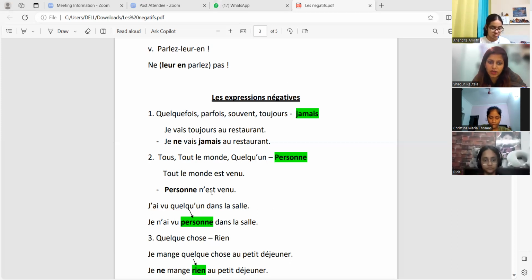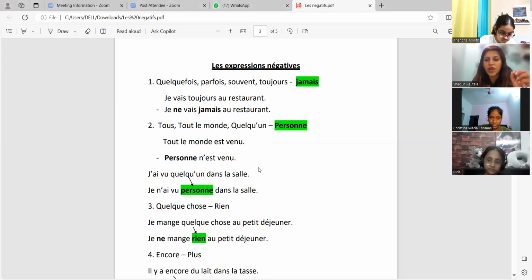Let's move on to the next one. The next one is very, very important. You can just note down TOUS. It can be any version of TOUS, okay? Tout, tout le monde, or quelqu'un. It is under the category of person, because we're talking about words related to a person. For example, my first sentence. Rida, can you just brief us this sentence? Tout le monde est venu. I think it means everyone came.